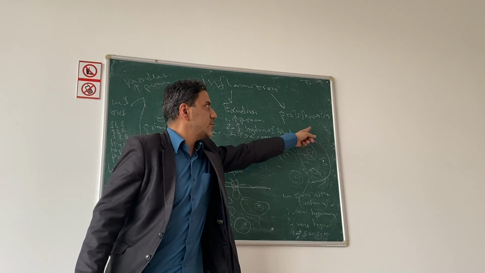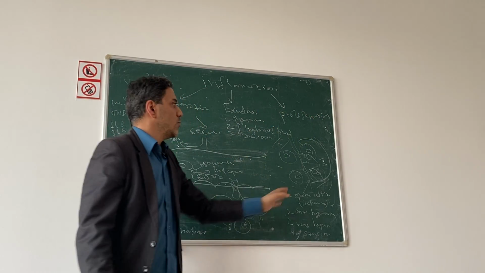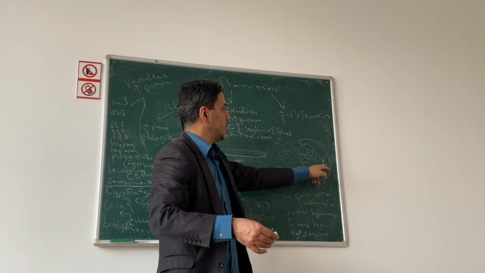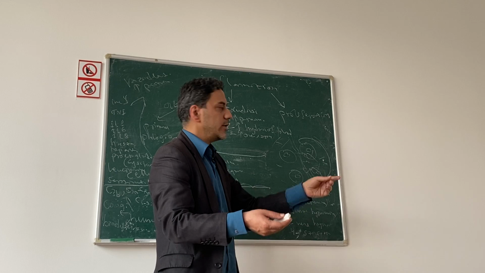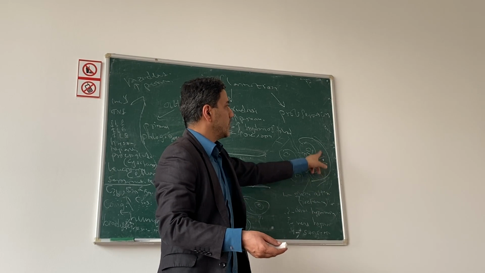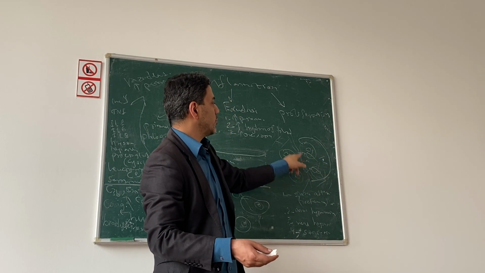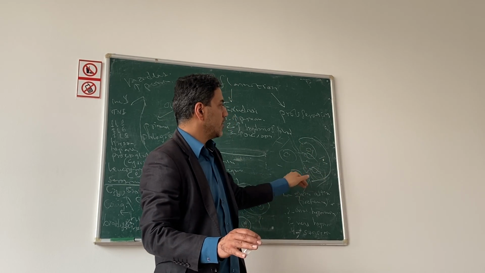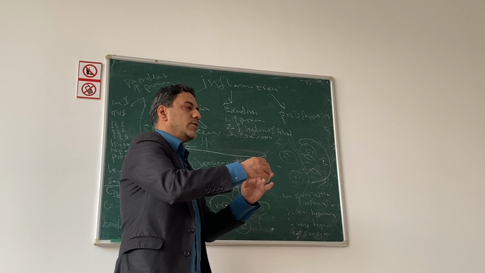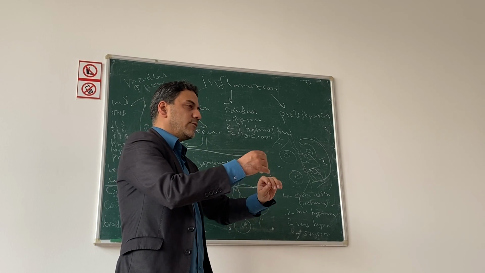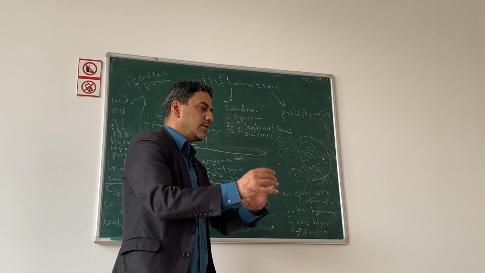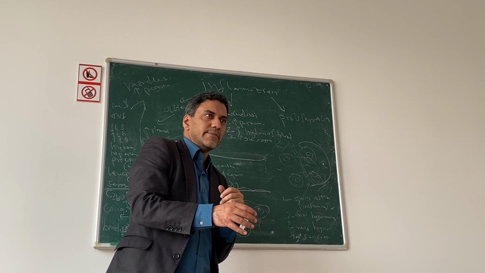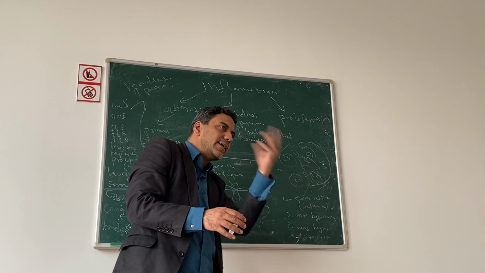Third stage, proliferation. Proliferation means healing. When the microbe destroys cells, connective tissue, vessels, and interstitium, we have to repeat the picture of the tissue again.